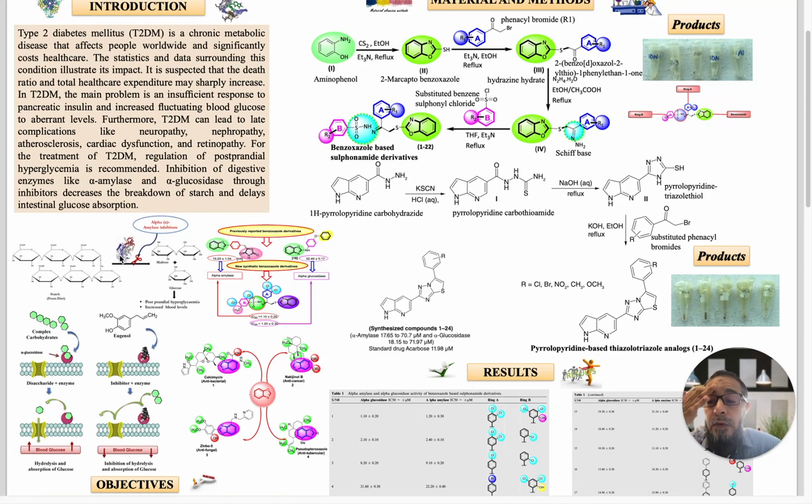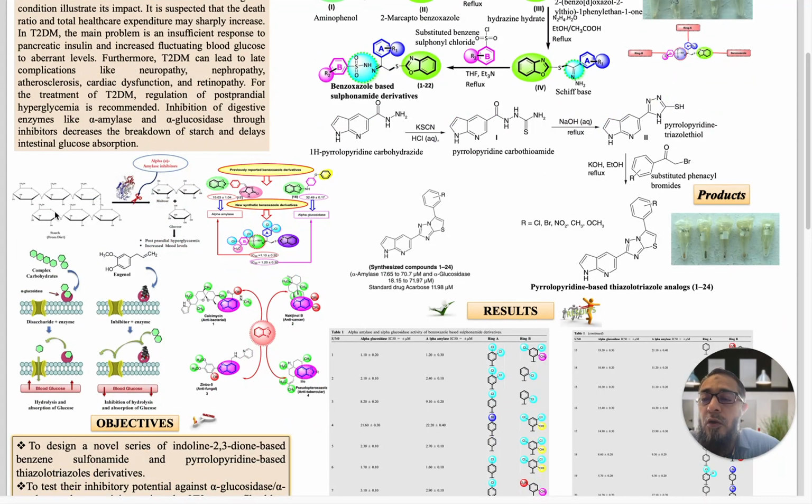The function of alpha amylase and alpha glucosidase is to chop down complex starch into simple glucose, which leads to an increase in blood glucose level. So an inhibitor of these two enzymes, alpha amylase or alpha glucosidase, can decrease the absorption of glucose and then decrease the elevation of the blood glucose level.